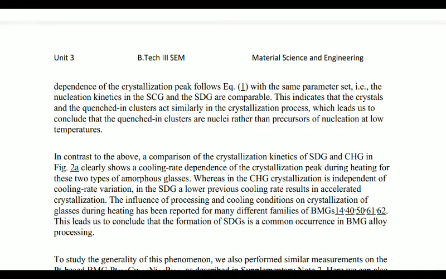This indicates that the crystals and the quenched-in clusters are similarly involved in the crystallization process, which leads us to conclude that the quenched-in clusters are nuclei rather than precursors of nucleation at lower temperature.